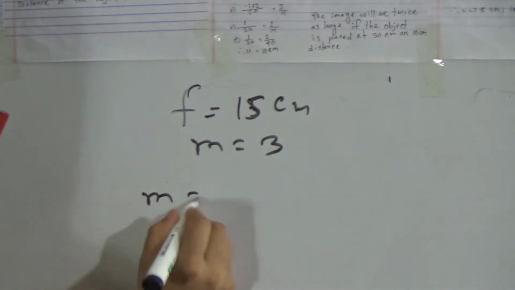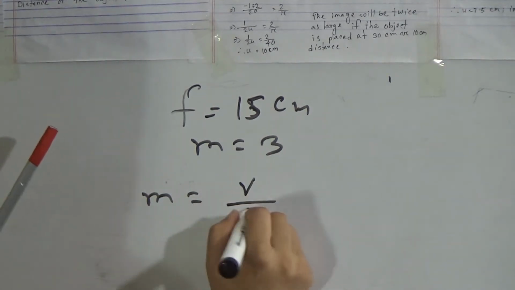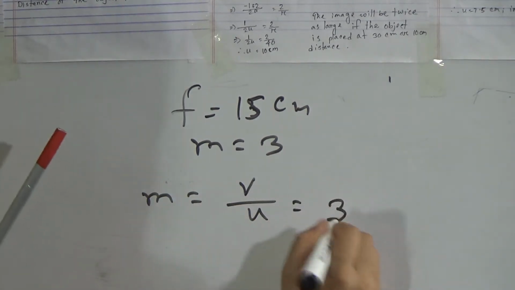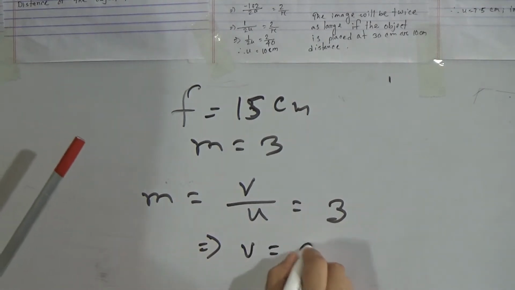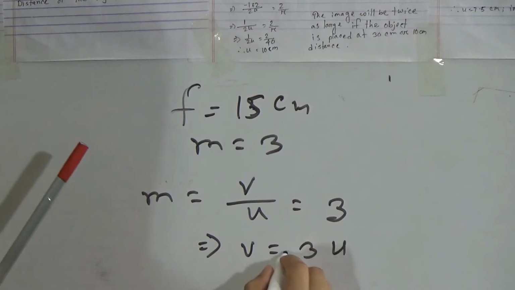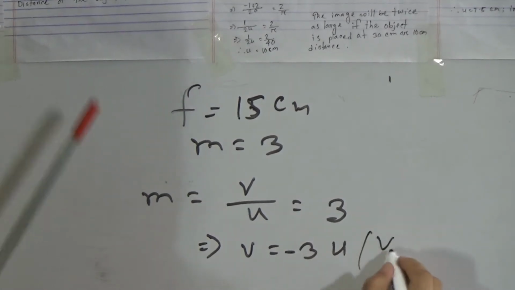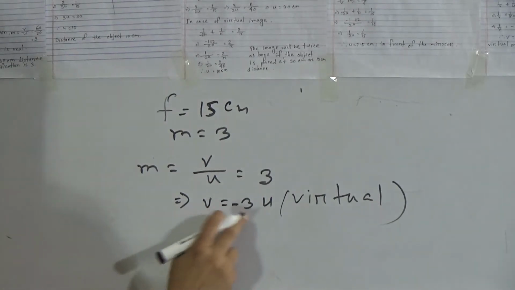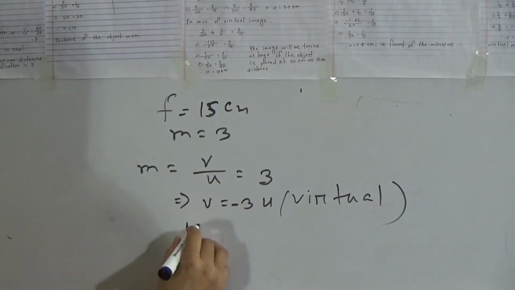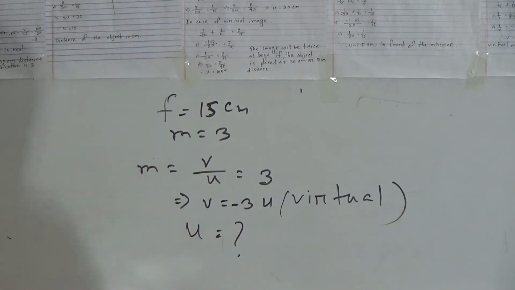So we know magnification m equals v divided by u, that means v equals 3u, and it will be minus because this is a virtual image. Here in the question it is given that this is a virtual image, so that's why we have to use minus. So v equals minus 3u, and we have to find out the distance of the object, that means u.